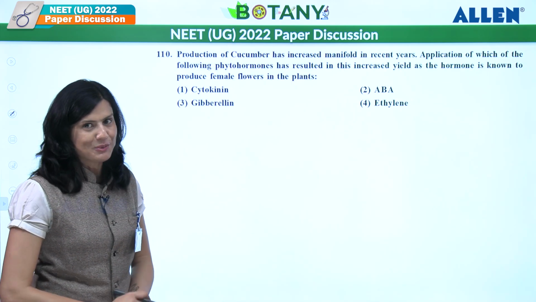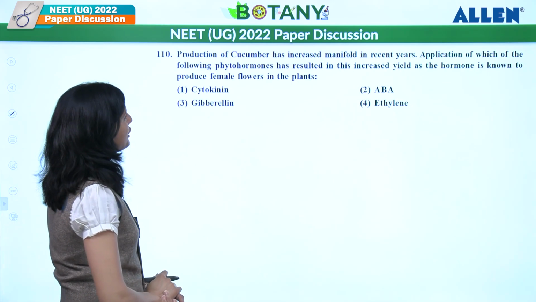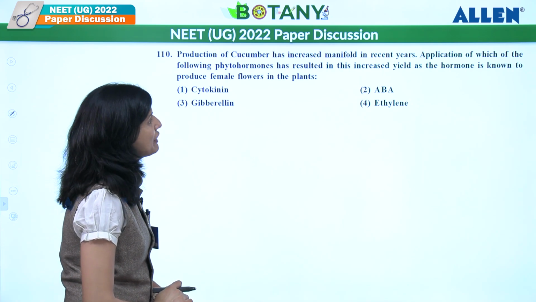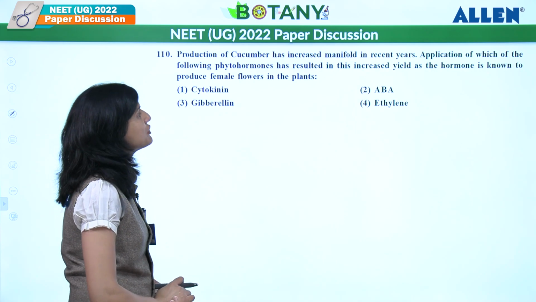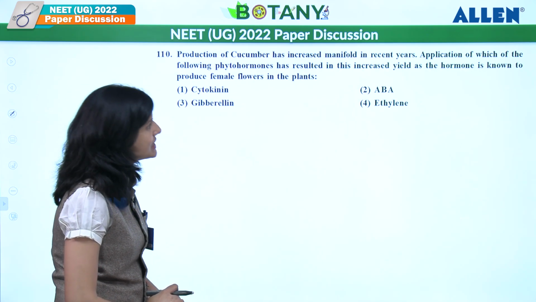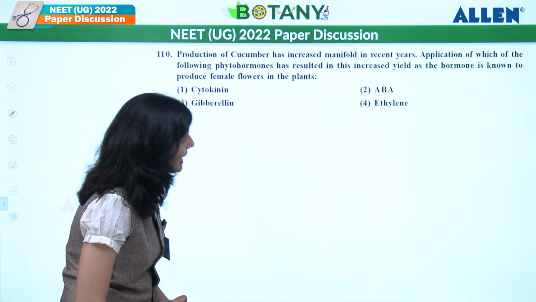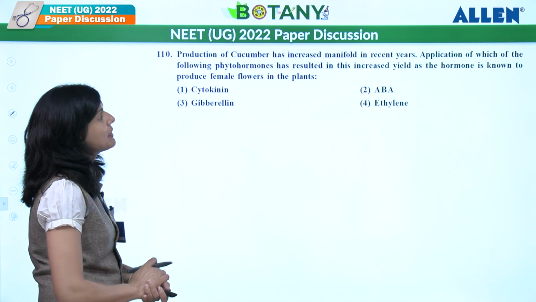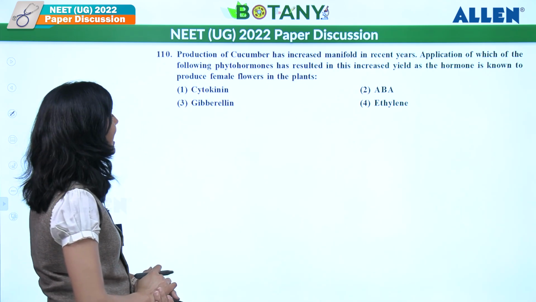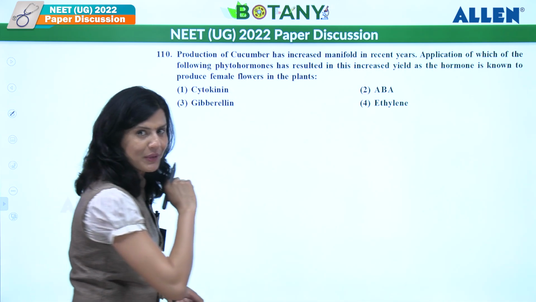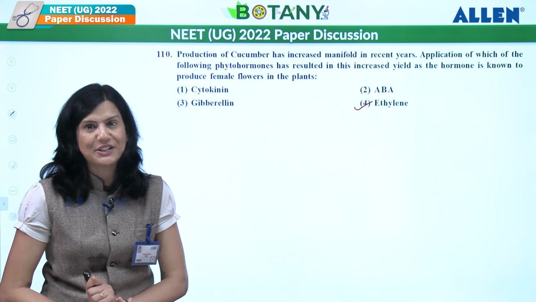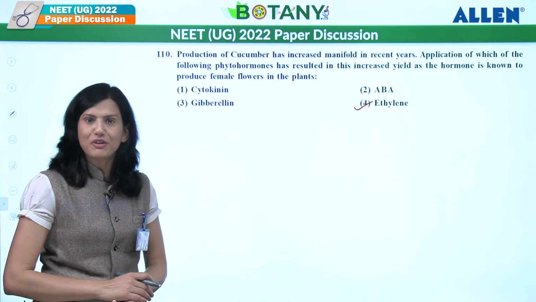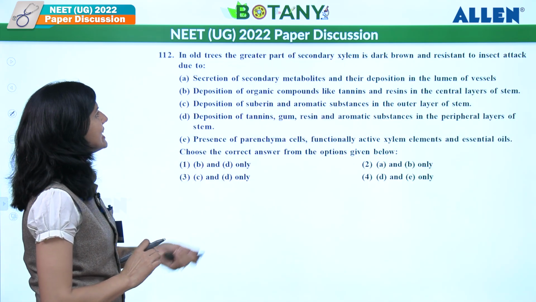Let's see the next question, what it says. Production of cucumber has increased manifold in recent years. Application of which of the following phytohormones has resulted in this increased yield, as the hormone is known to produce female flowers in the plant? What is that? That is a gaseous hormone. And which gaseous hormone are we talking about? We are talking about ethylene over here. So the answer will be the fourth one for this question. Let's see the next one.